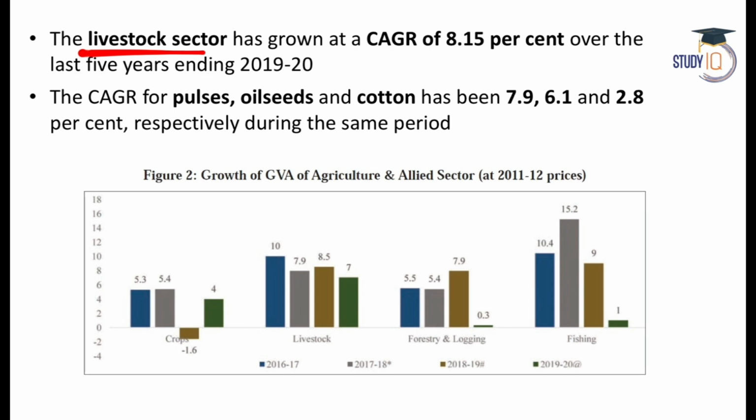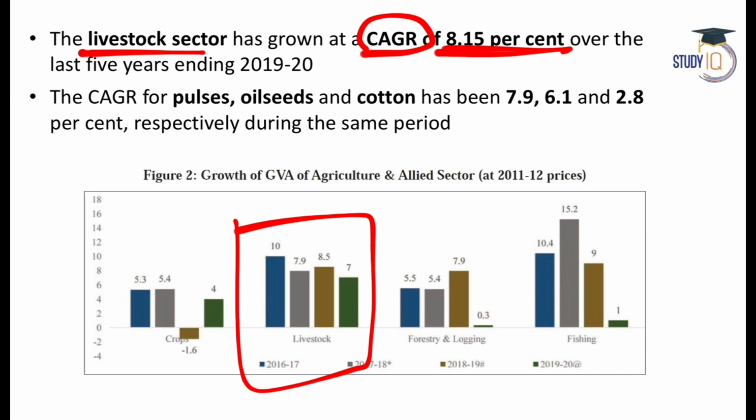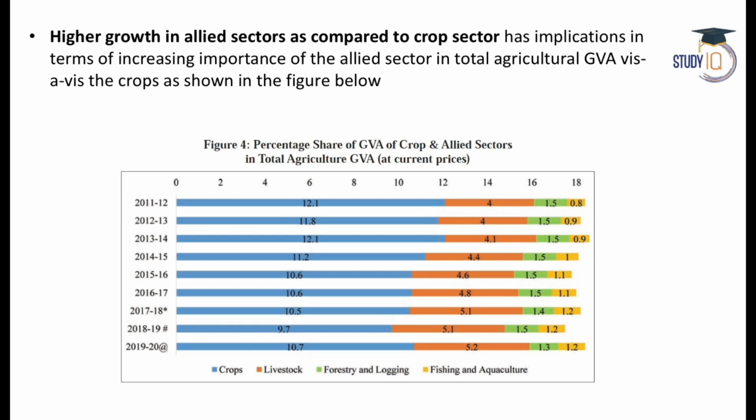Now livestock sector. So livestock sector in India has grown at almost 8.15% over the last 5 years. This is the compound annual growth rate, 8 point annualized, right? So some year it might grow more, some less, but annualized it is 8.15%. That is seen here also, right? So it is 8.15%. And even pulses, oilseed, cotton, they are also growing steadily in the last 5 years.